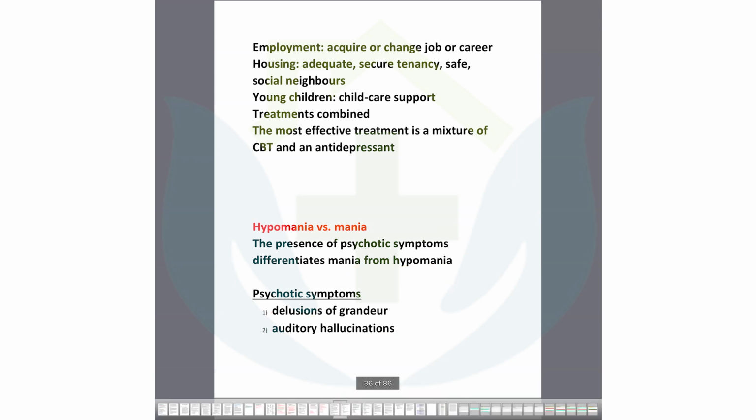Now, delusion of grandeur. There is a specific delusion for mania, that is delusion of grandeur. Grandiose: the patient thinks that he is big, he is the leader. So this is a delusion sometimes. And auditory hallucinations, the most specific one: the patient hears other voices. This is auditory hallucination, no? So these are the psychotic symptoms.